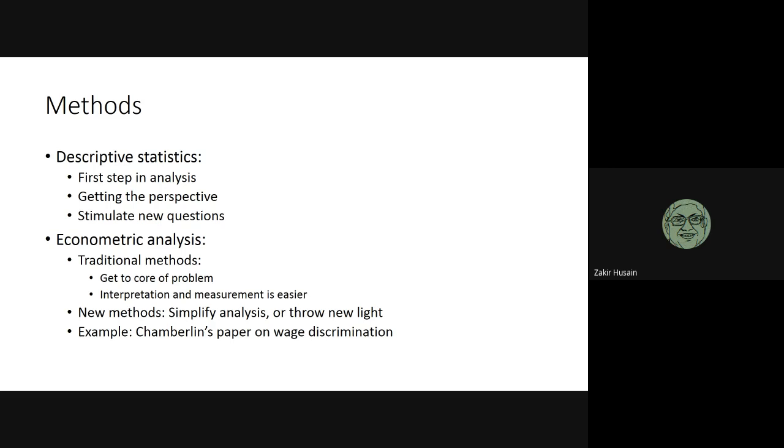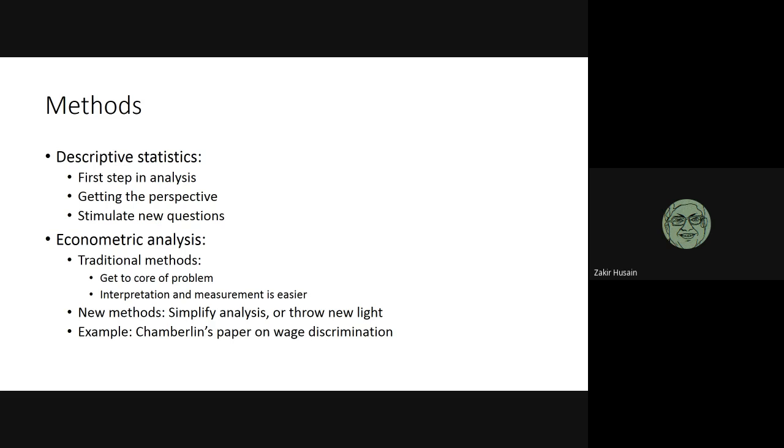So Chamberlain used a new method to show that the relation between union membership and wage changes depending on the quality of the worker. Here, using a new method throws new light on existing results. The use of new methods was justified.